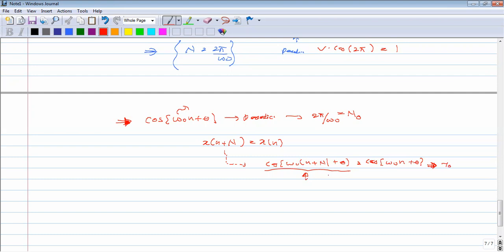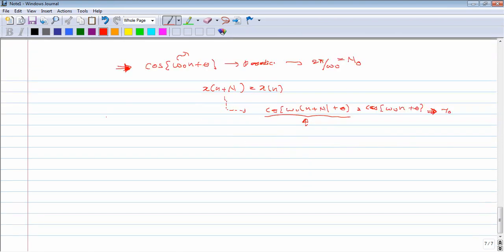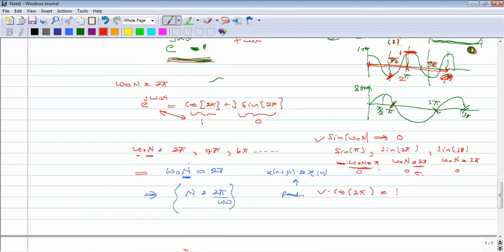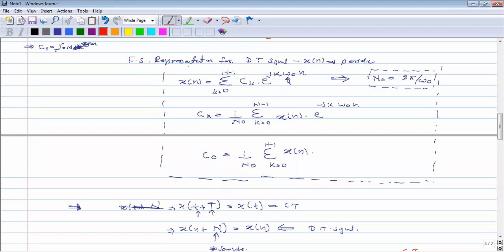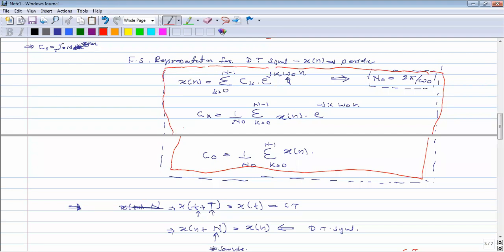Now we will go to our Fourier series representation. We know the Fourier series coefficients, so we will do one example to use this. We have to determine the Fourier series coefficients for this periodic signal.